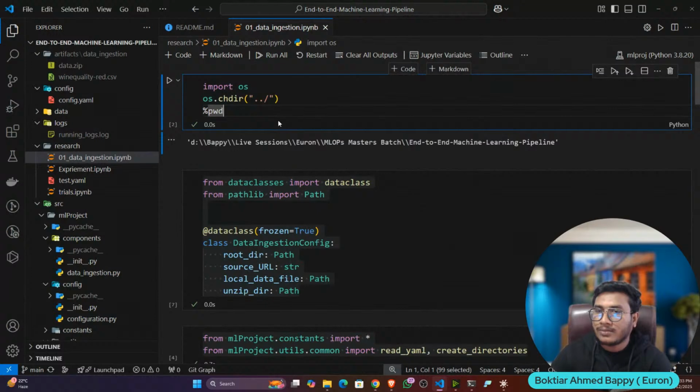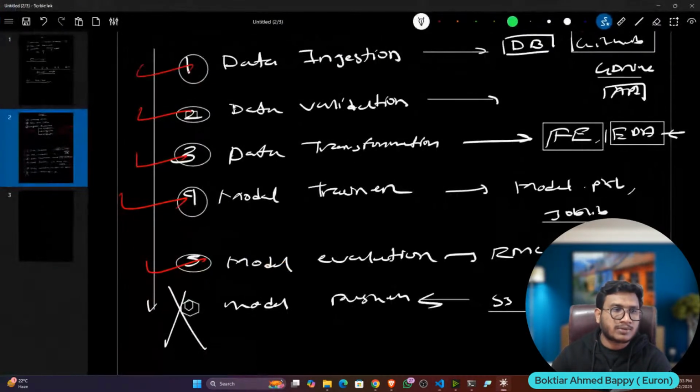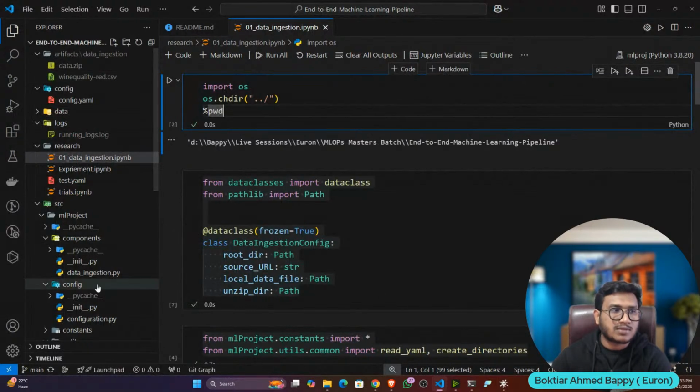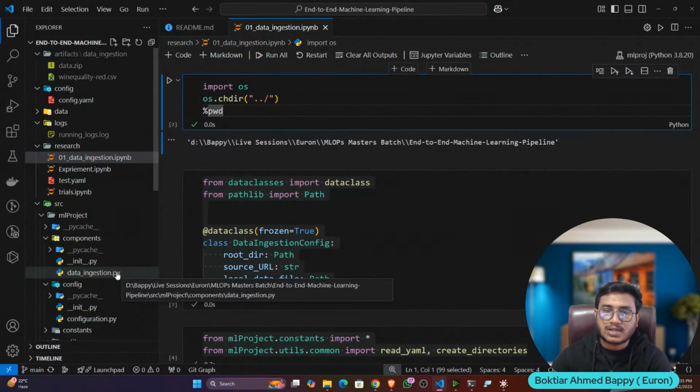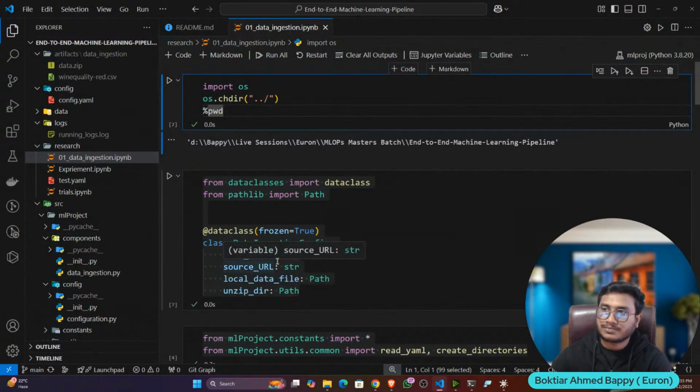So the same way we'll try to complete the next components. That means data validation, transformation, then trainer, evaluation, pusher. Pusher I'm not going to do because it is not required. Same way, the same structure we'll follow. So that's why I'll go a little bit faster now.